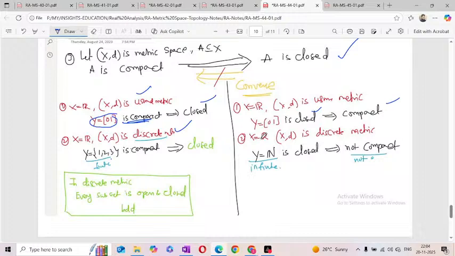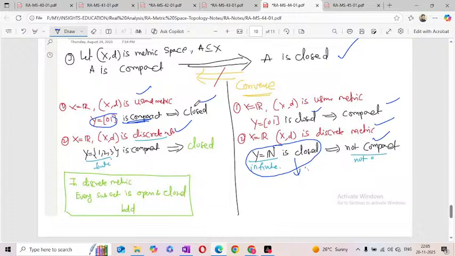X is equal to real numbers, and (X, d) is the discrete metric, but I'm taking Y is equal to natural numbers. This one is a closed set, but not compact. That means the conclusion is, if it is compact, definitely closed. But if it is closed, it need not be a compact set.